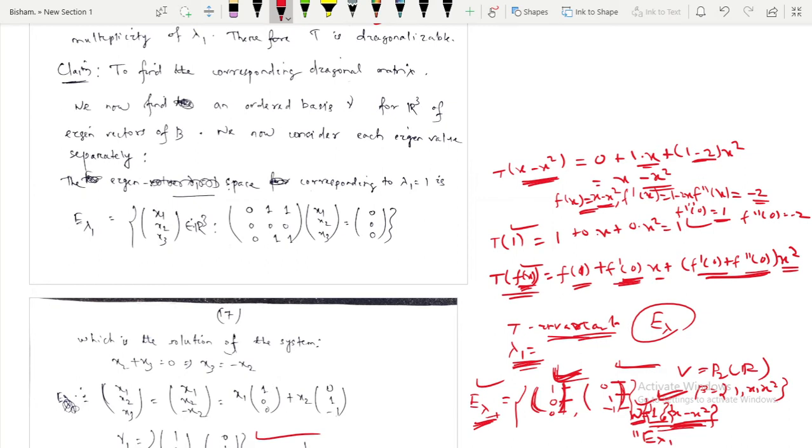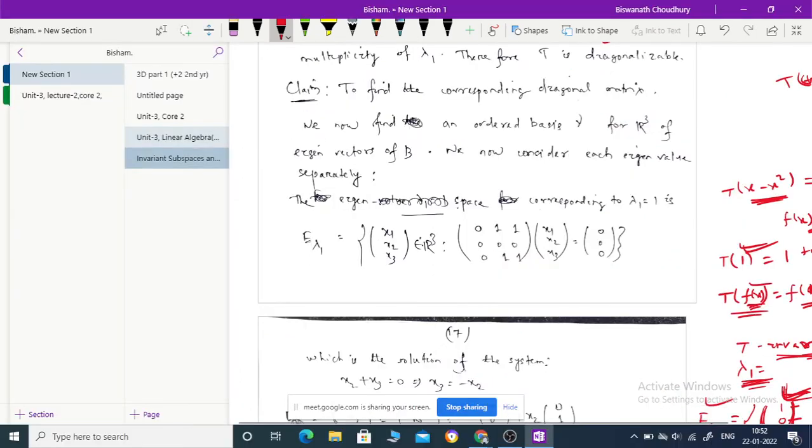If you take its transformation, this is x comma x minus x square, and transformation of 1 is 1, which is again in W. So transformation of W is a subset of W. So the eigenspace of any lambda is also T invariant.